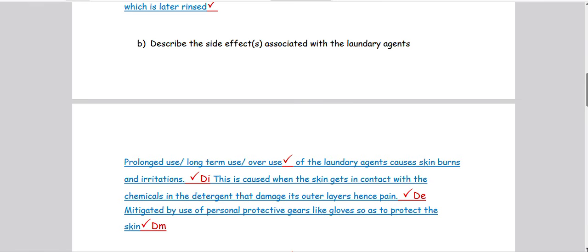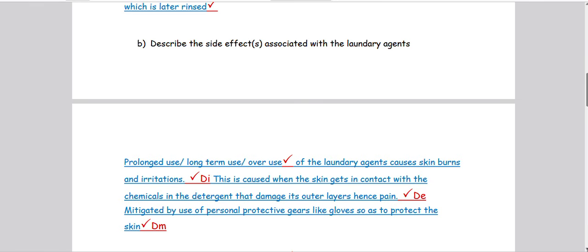After identifying the danger, you explain the danger. That is what was abbreviated as DE. DE means danger explained. You explain further your side effect. Then DM means danger mitigated. What is the mitigation to your side effect? With all the 3 components given very well, you're given 3 scores on 1 point of the side effects or danger. So, prolonged use of the laundry agents causes skin burns and irritations. That is the danger. That is the side effect.